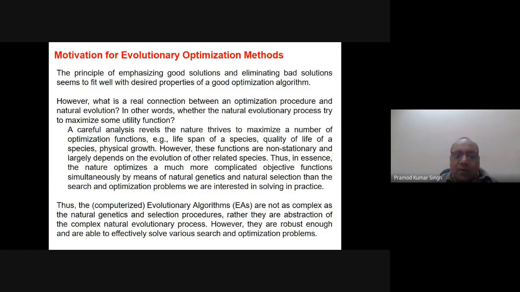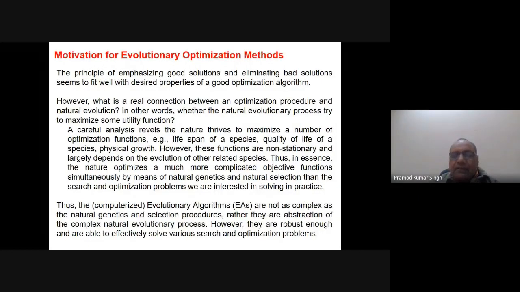So I'm trying to relate nature's evolutionary principle with the algorithmic way that we think of as an evolutionary algorithm. Thus the computerized evolutionary algorithms are not as complex as the natural genetics and the selection pressure procedures. Rather, they are an abstraction of the complex natural evolutionary process. However, they are robust enough and are able to efficiently solve various search and optimization problems.